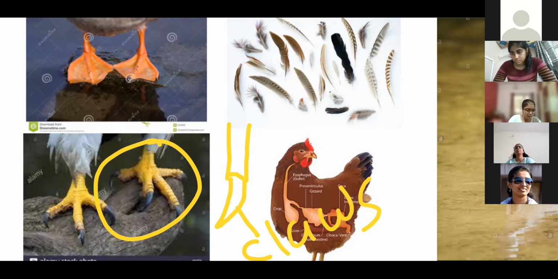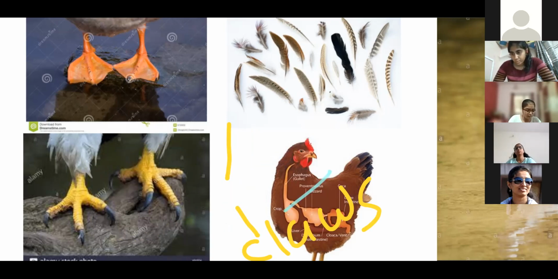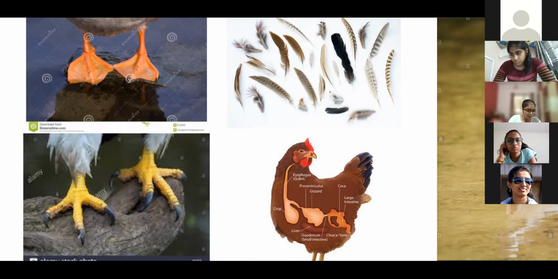Here you can see a tree is also given, right? To hold the tree branches, this type of feet are there in perching birds. Next thing, so see, hind limbs help in walking, swimming, clasping.